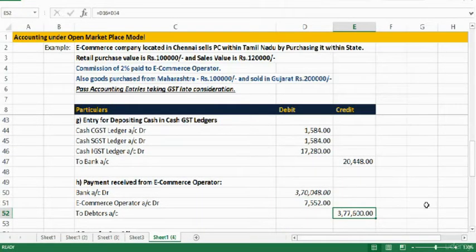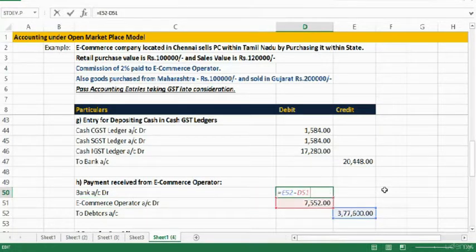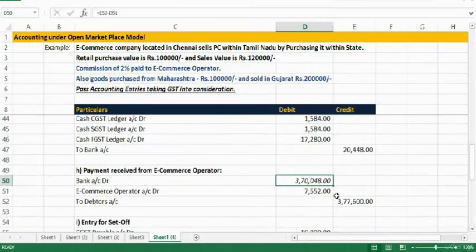What is recoverable from customers is 3,77,600. E-commerce operator will deduct this, and by passing this entry, our liability to e-commerce operator also gets closed. It means only the balancing figure will be remitted, and balancing figure is nothing but 3,77,600 minus 7,552. So it is 3,70,048. This is what the amount we are going to recover from the customer. So that is taken care.